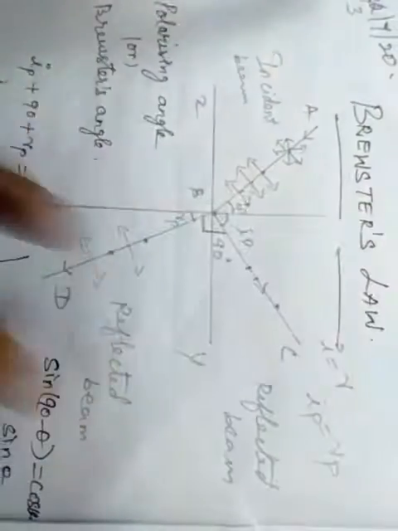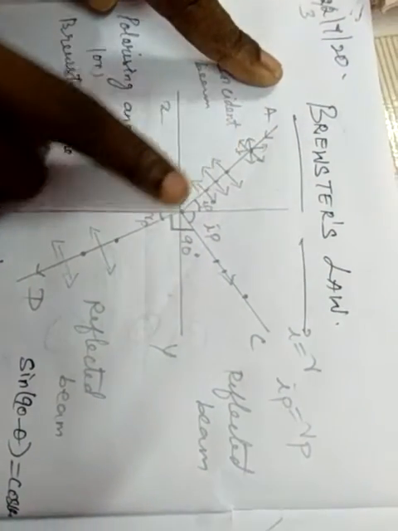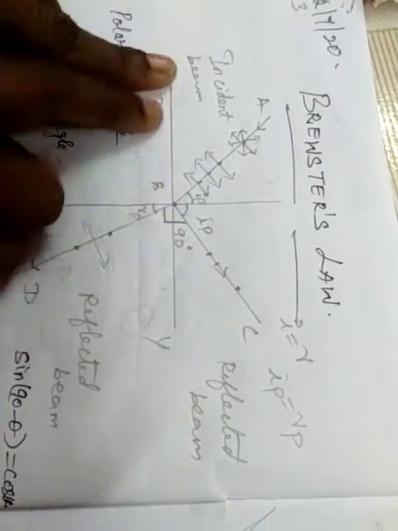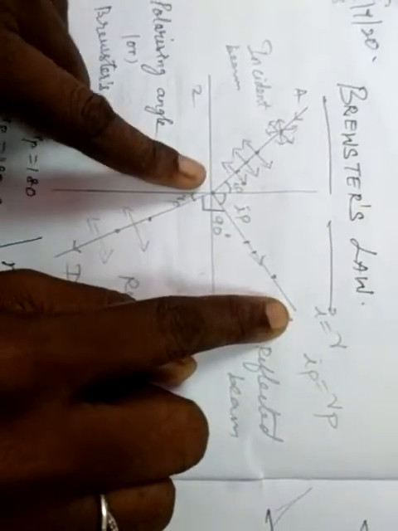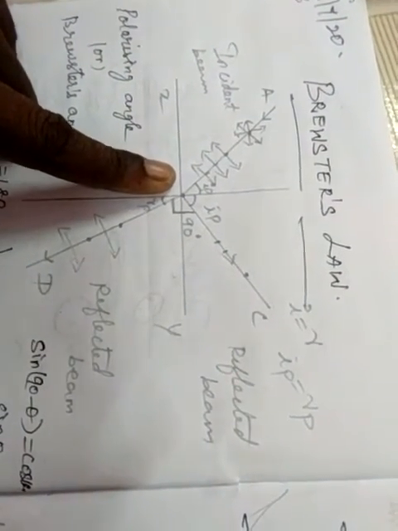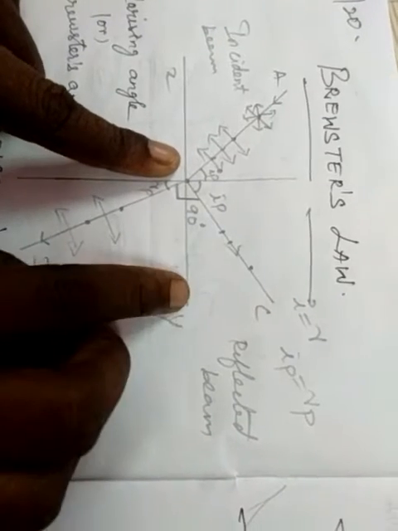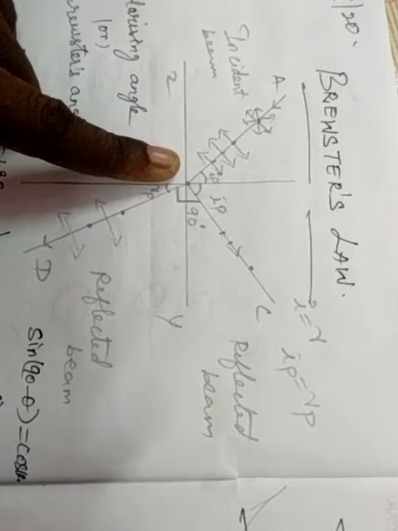How is it reflected? It is only one medium, we are taking only one medium. The incident ray reaches the normal at point B and is immediately reflected. This is the angle of reflection, the law of reflection. So angle I equals angle R, right?